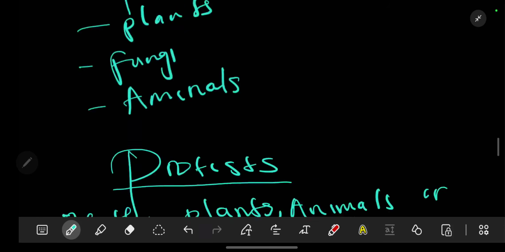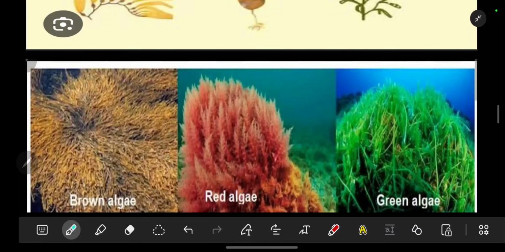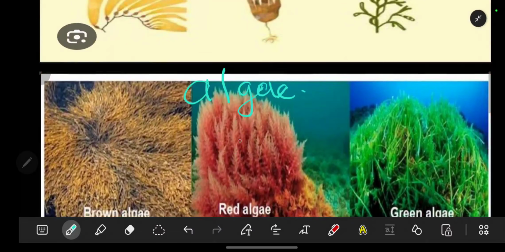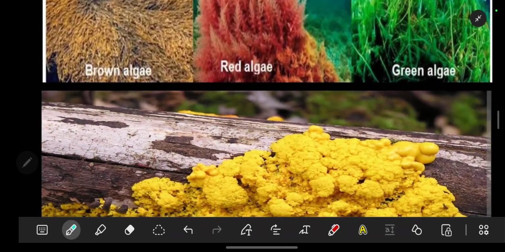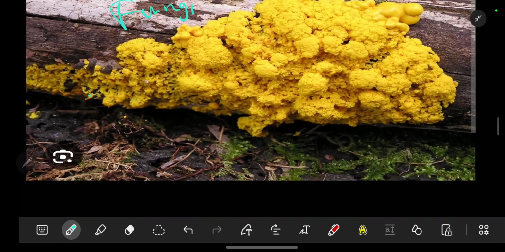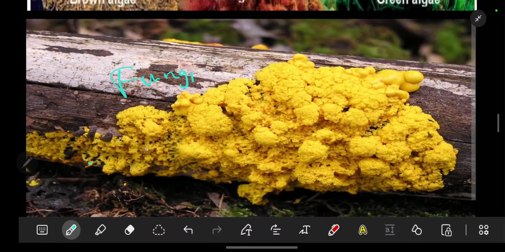When we look at this, we can have something plant-like. We can have algae, which looks like this, or which is more like a plant, but it's not necessarily a plant because it doesn't have roots, it doesn't have leaves. But algae is an example of a plant-like protist. When we look at this other one, this is an example of a fungi-like protist, as you can see.